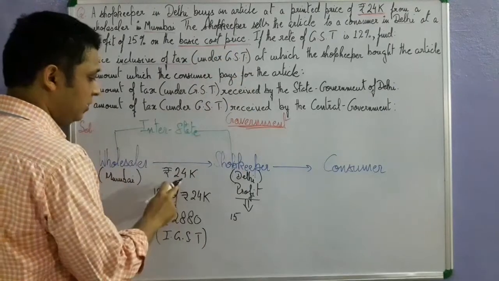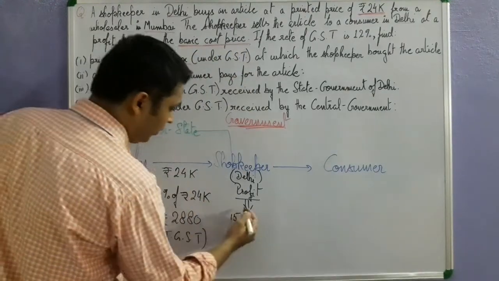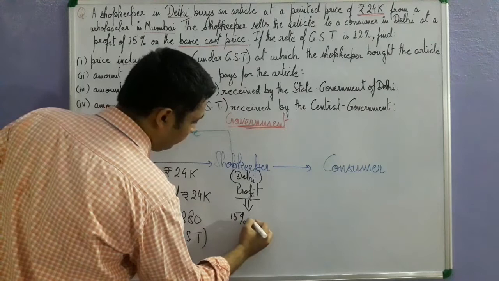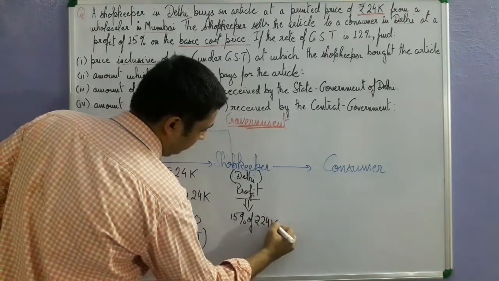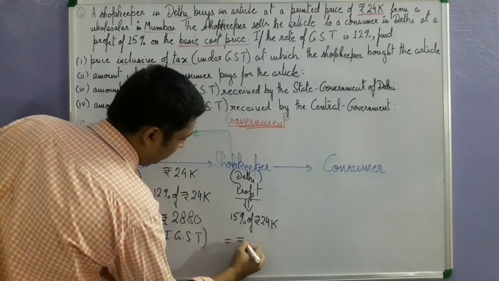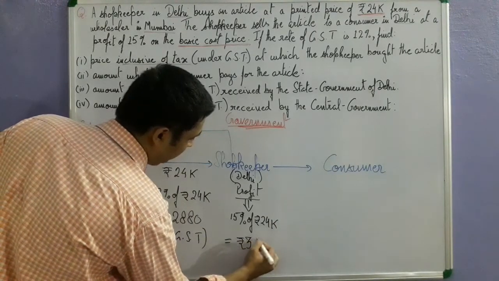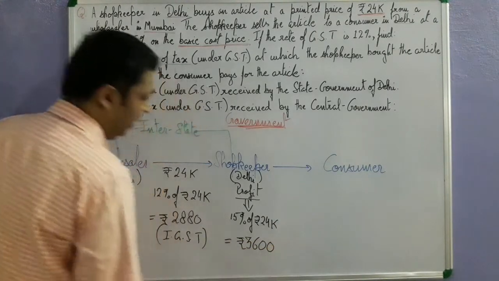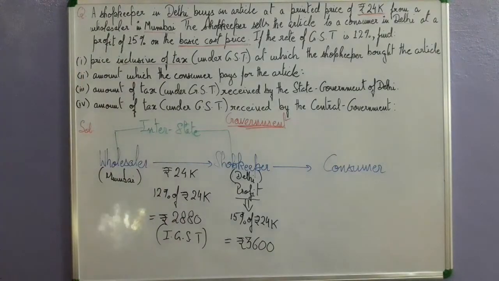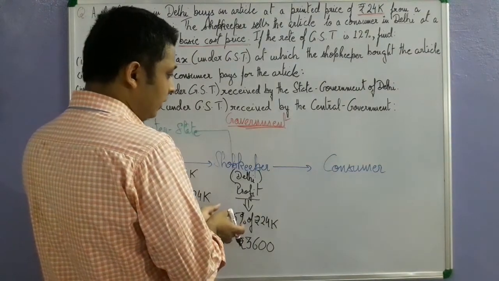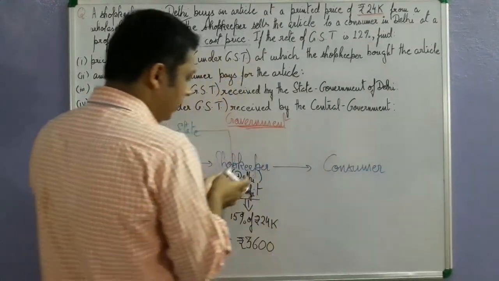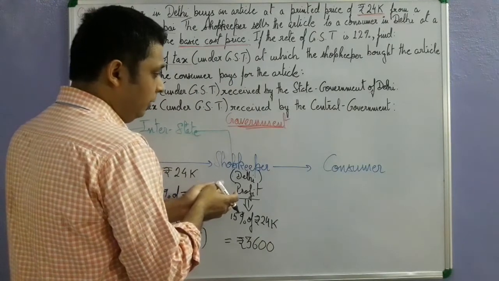So basic cost price is rupees 24,000. So it is 15% of rupees 24,000. Again, if you do the simple calculation, you will get that this comes out to be rupees 3,600.